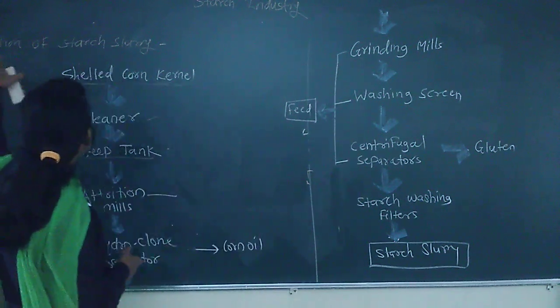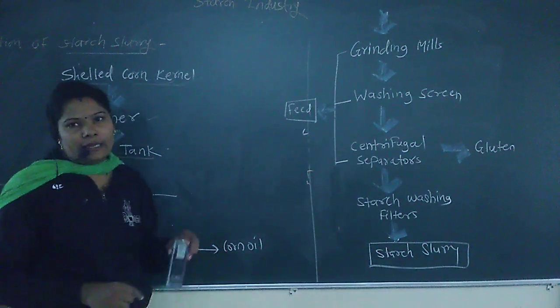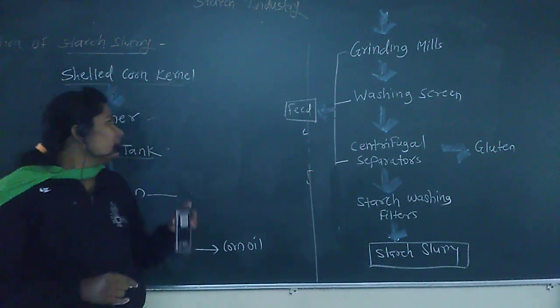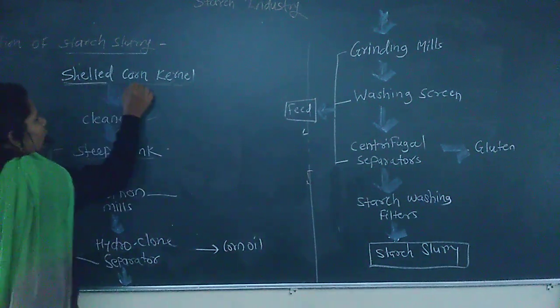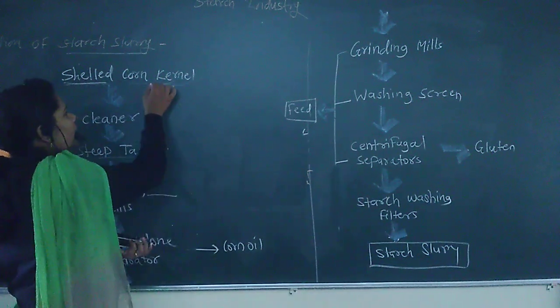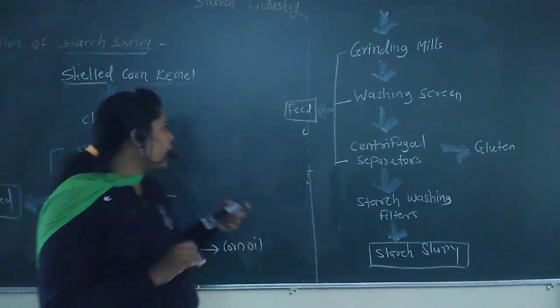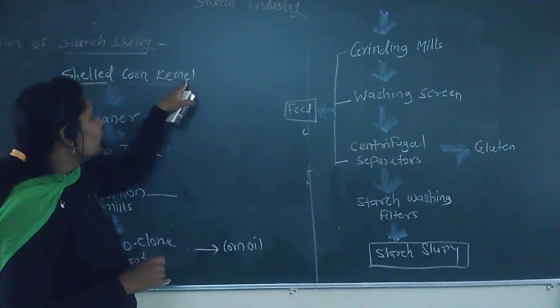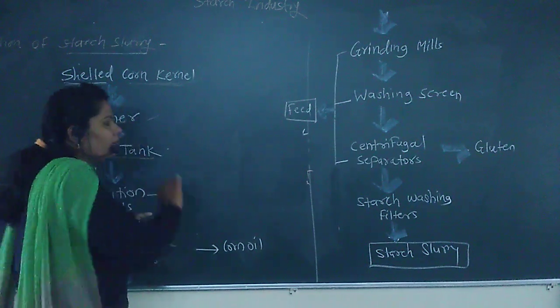First, we are going to learn the production of the corn slurry. For making this we have to take the shelled corn kernel. What is the kernel? Kernel is the soft part of the corn. Shelled means containing the soft part of the corn. First we have to clean it very well.